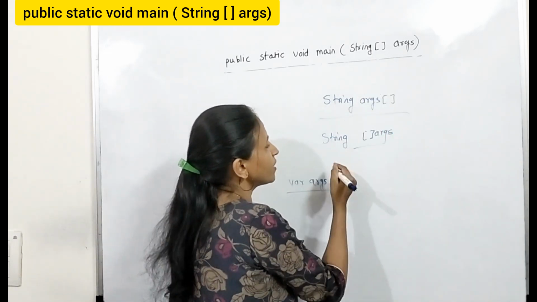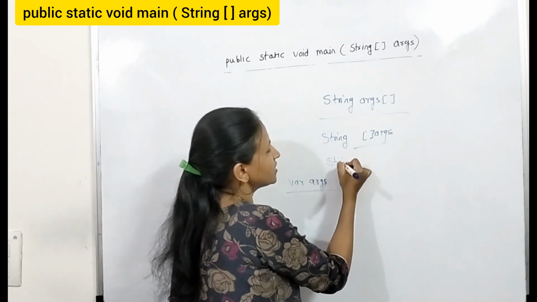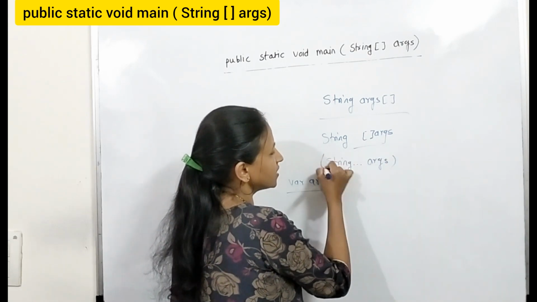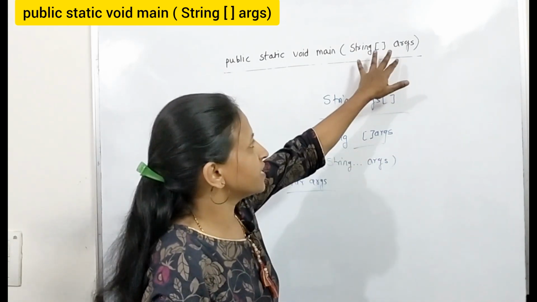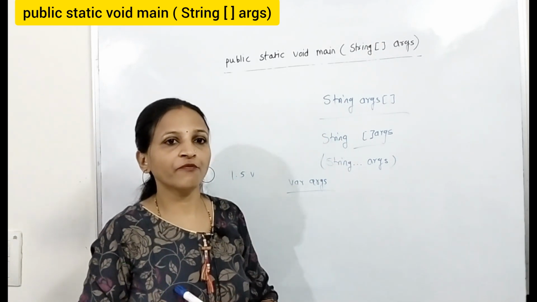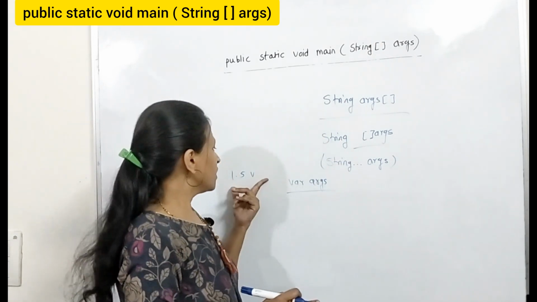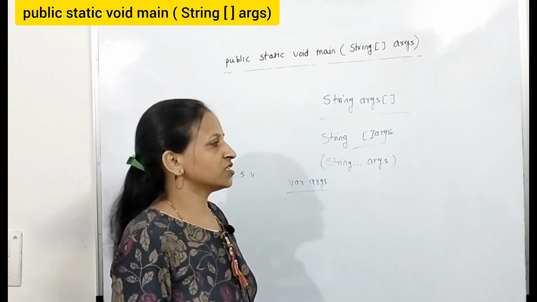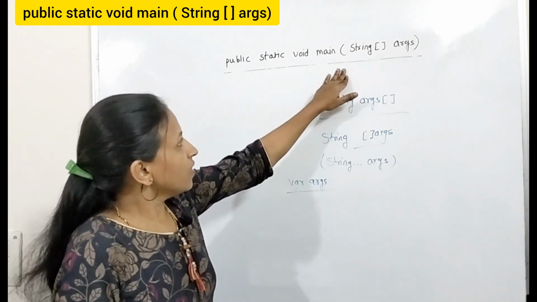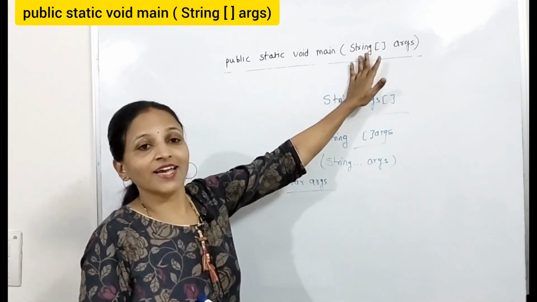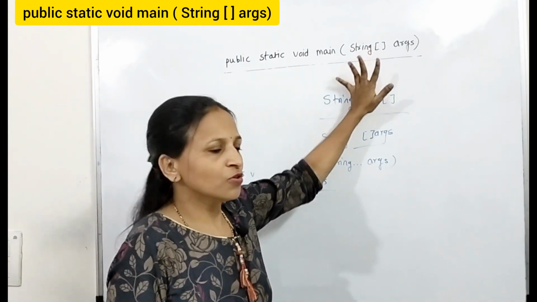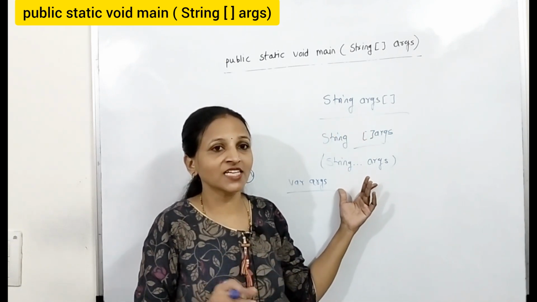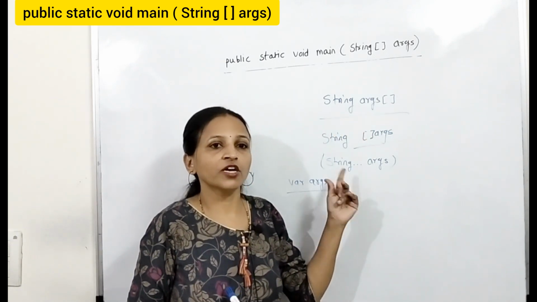Instead of String square bracket args, you can write like this: String ... args. In this way also you can declare this string array, in the form of variable arguments, but this is introduced in 1.5 version. After that you can use this. But see, the earlier one is again preferable, don't go for this, but this is okay. If someone is asking whether it is correct or not, yes it is correct, it is valid.